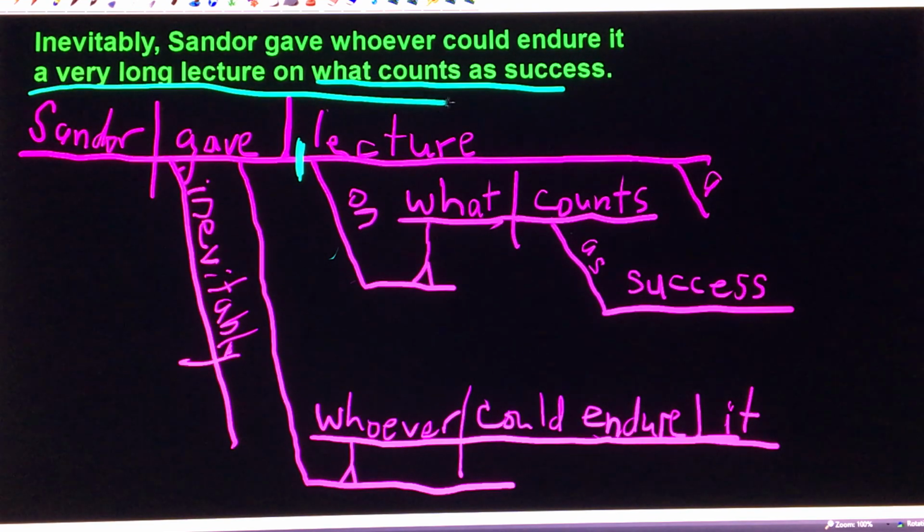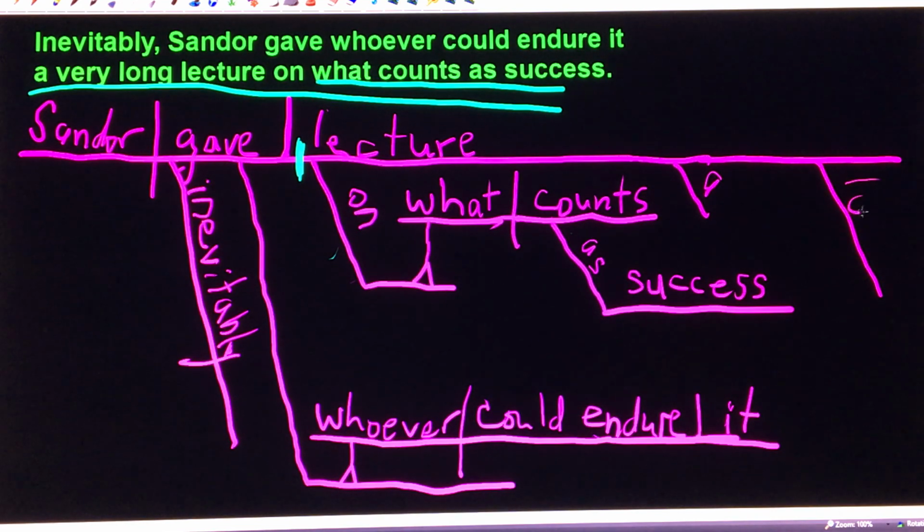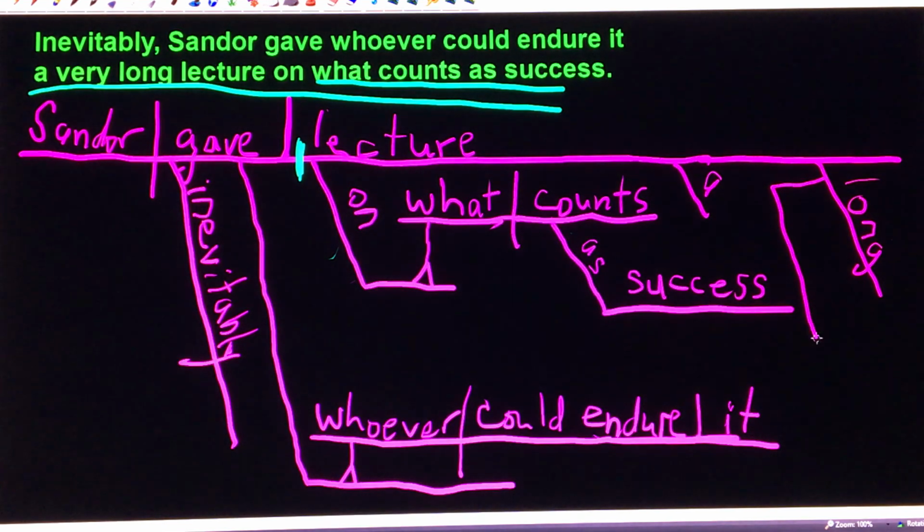But I'm seeing now that I have left out something, very long. So let me get back to my diagram. Keeping them honest. So what kind of lecture? A long lecture. That's what kind. So that's an adjective, long. And how long? Very. So that's an adverb.